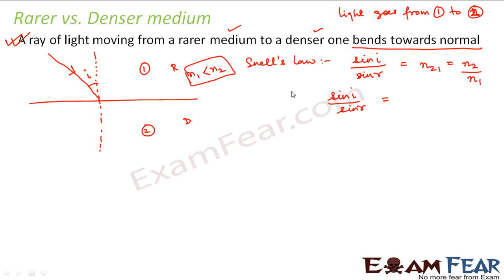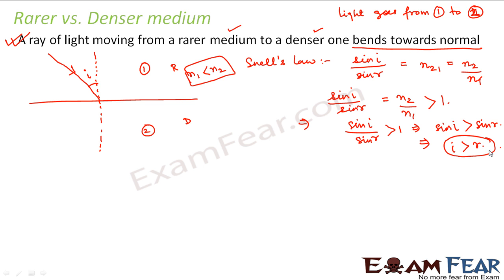So what will happen to n2 by n1? n2 is greater than n1, so n2 by n1 is greater than 1. So we can say that sin i by sin r is greater than 1. That means sin i is greater than sin r, so i is greater than r. That means the angle of incidence is greater than the angle of refraction.